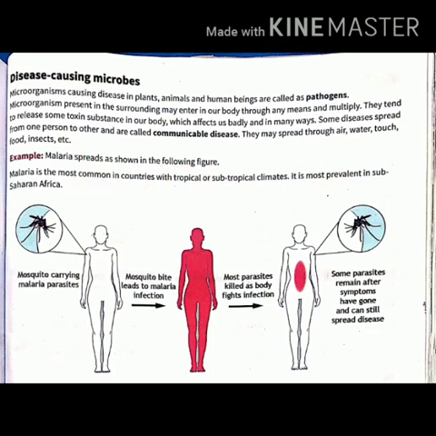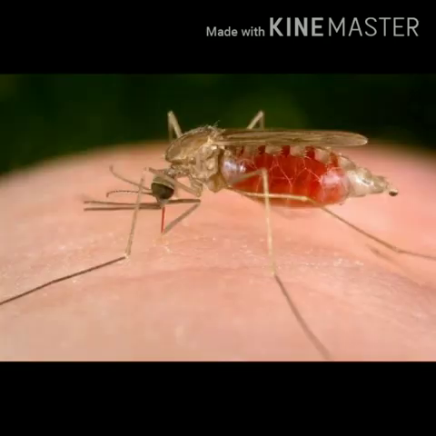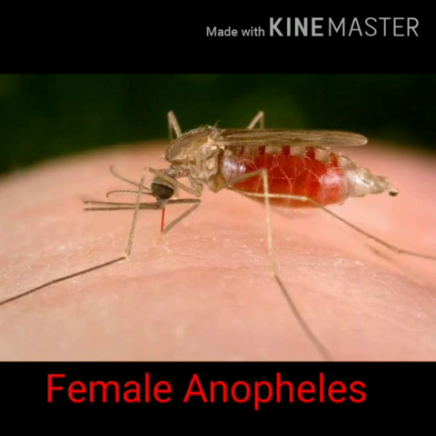The mosquito carries the malaria parasites which lead to malaria infection. Most parasites are killed as the body fights the infection, but some parasites remain after symptoms have gone and can still spread disease. So this is how the female Anopheles looks.